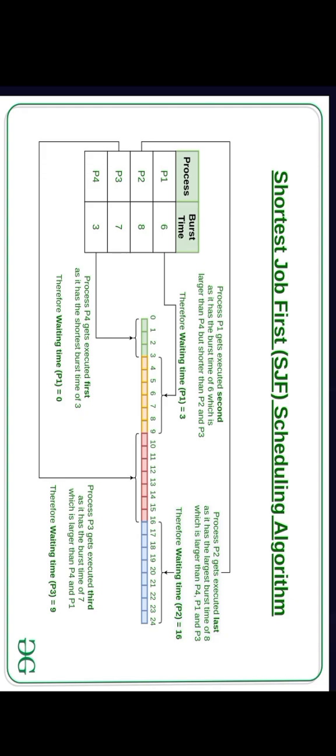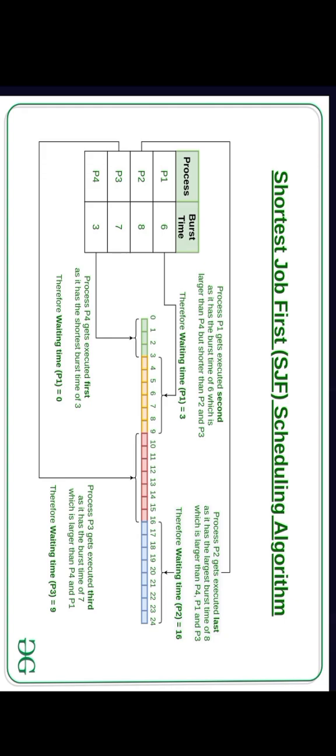Now we have P2 and P3 remaining. Among these two, we have to find the shortest job, that is P3, which has a burst time of 7 compared to the burst time of 8 for P2. So P3 will be executed third, as its burst time of 7 is larger than P4 and P1 but shorter than P2. The last remaining process is P2, which has a burst time of 8. This is the largest burst time of all the processes. No other processes are remaining, so it will be executed last.